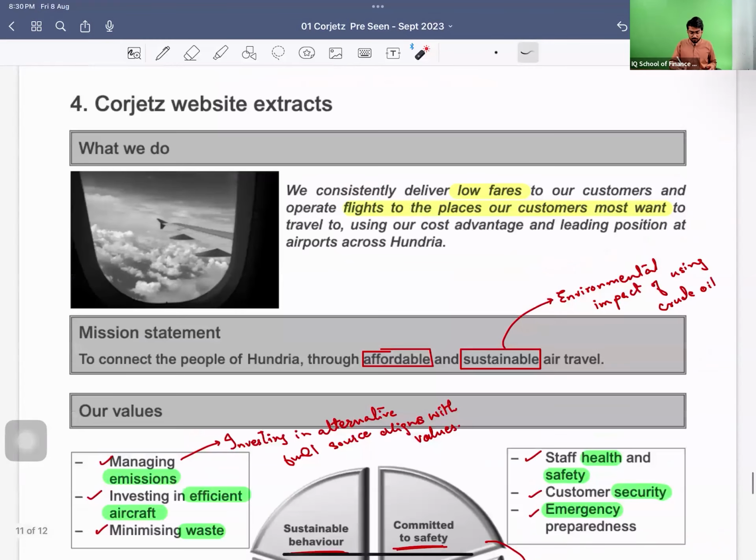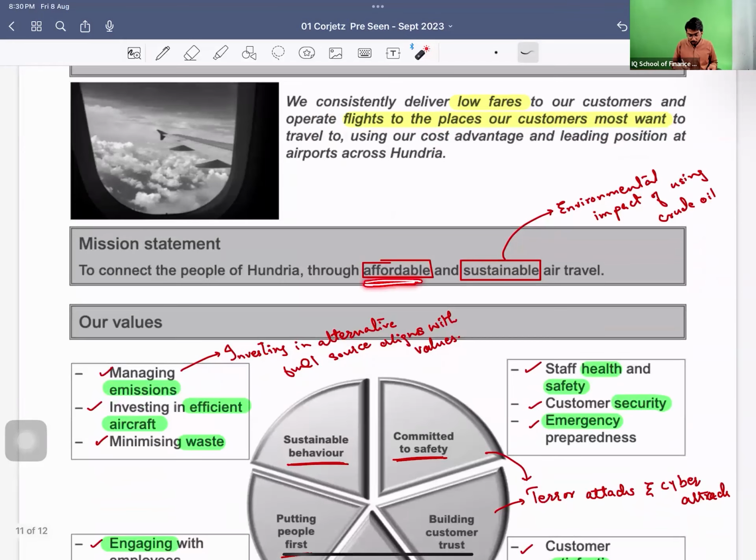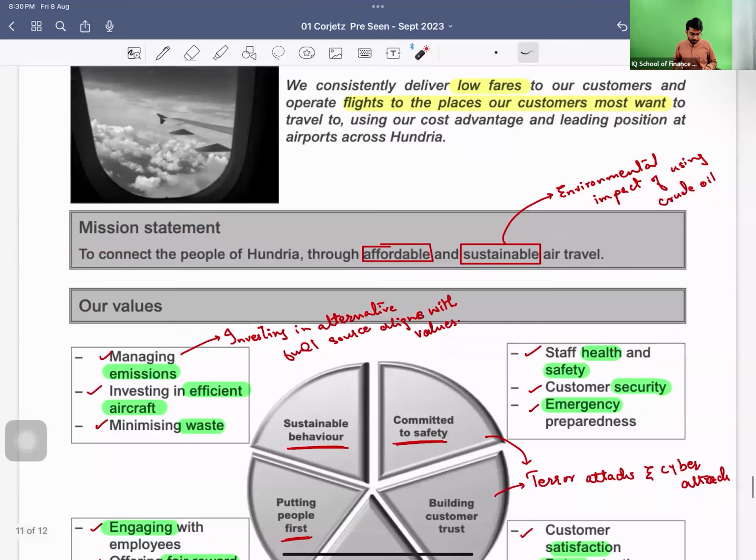In the extract of the website, we are clearly saying that we offer low fares flights to the places our customers most wanted. Obviously, we have the most popular routes on our cards. So we are trying to offer affordable and sustainable air travel. If something goes against the environmental aspect, you would be mentioning that it is against your mission statement.